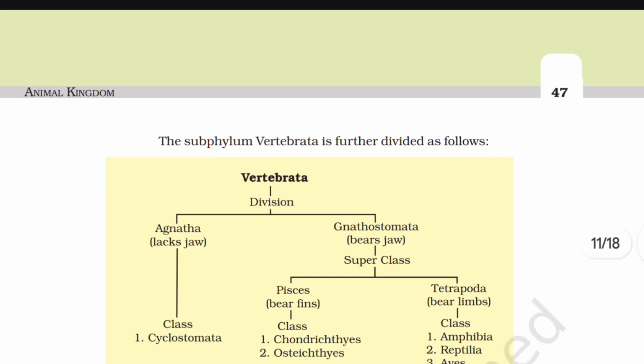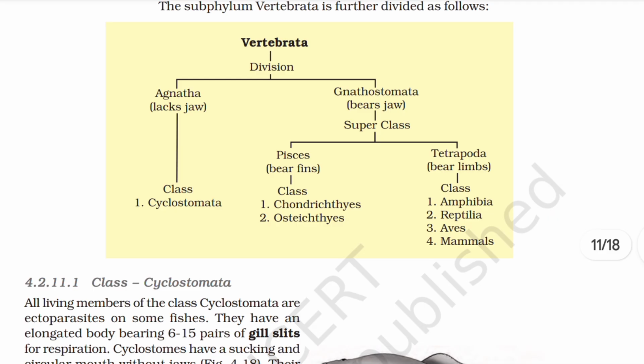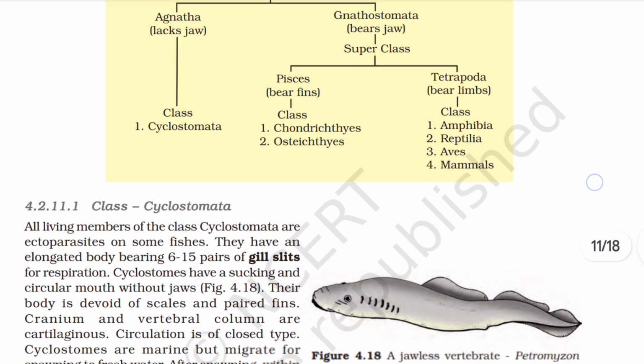The subphylum Vertebrata is further divided as follows: division Agnatha, that lack jaws; and Gnathostomata, which bear jaws. Agnatha include class Cyclostomata. Gnathostomata include superclass Pisces and Tetrapoda. Superclass Pisces further consists of class Chondrichthyes and Osteichthyes. Superclass Tetrapoda consists of class Amphibia, Reptilia, Aves, and Mammalia.